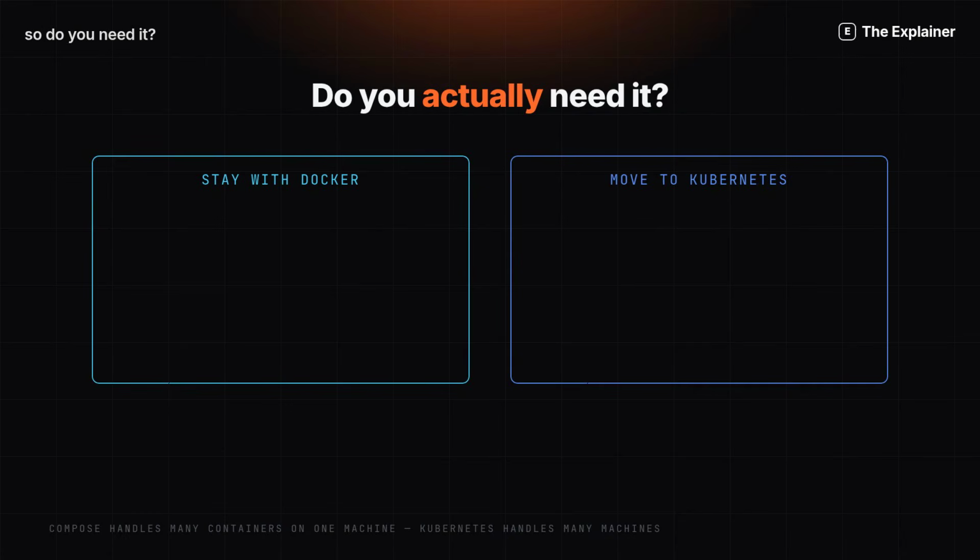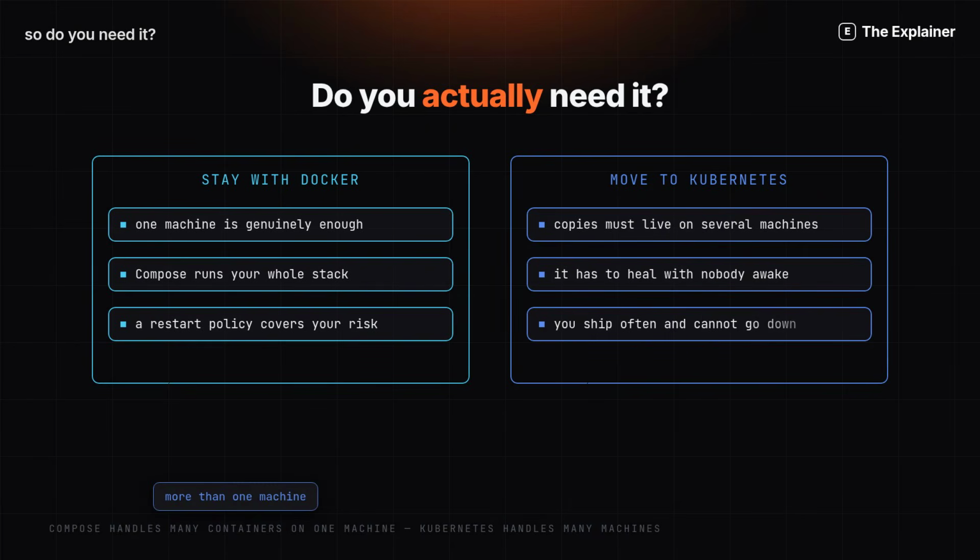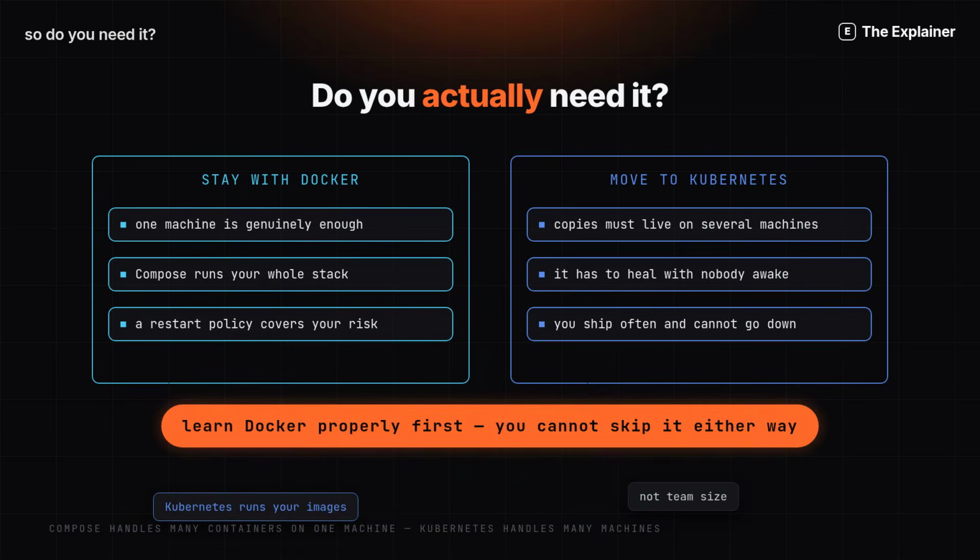Now the honest question. Do you actually need Kubernetes? Often, no. Stay with Docker if one machine is enough. Compose runs your database and your API together. Move to Kubernetes when copies must live on several machines, or must heal while nobody is awake. Notice the trigger is machines, not team size. Either way, learn Docker first.